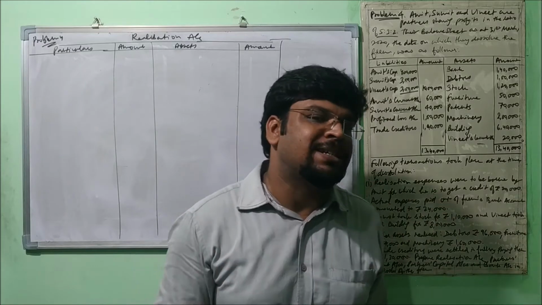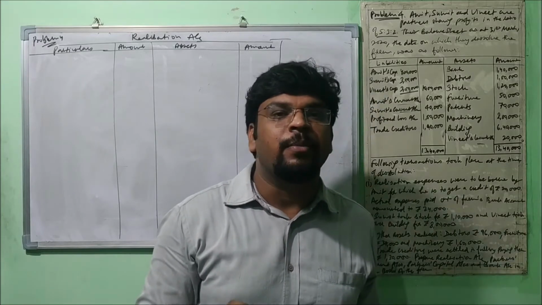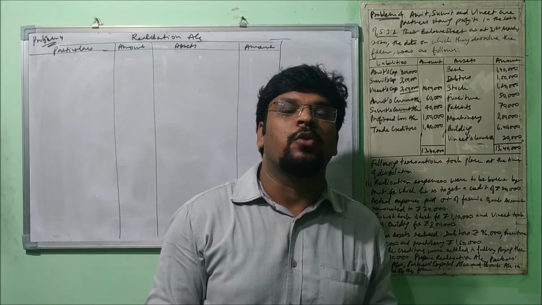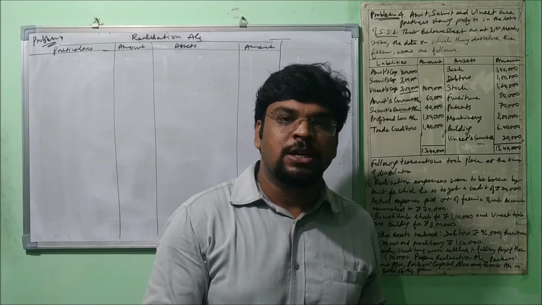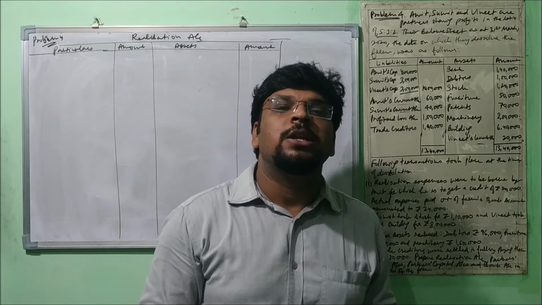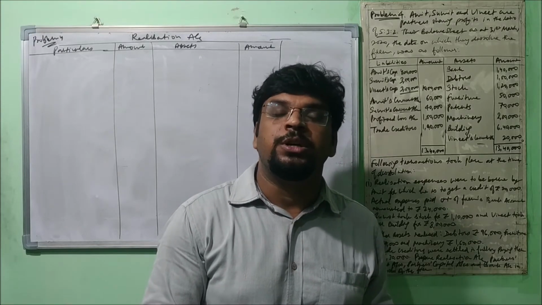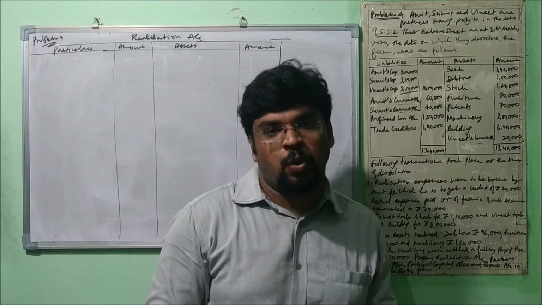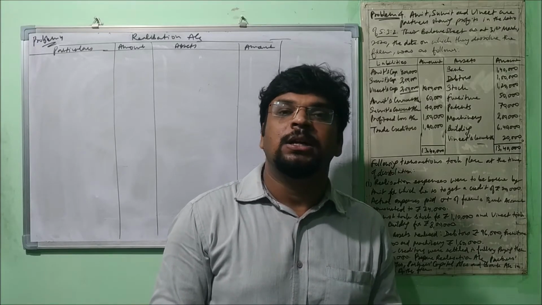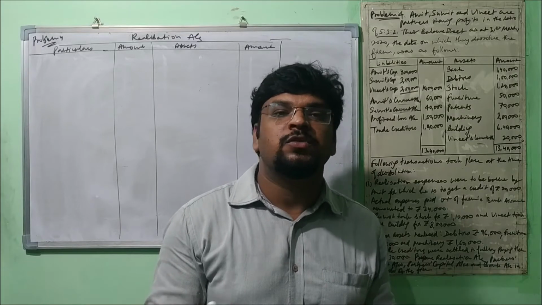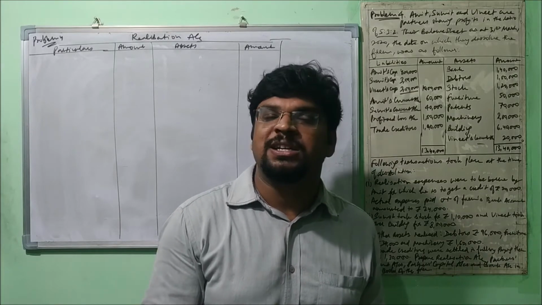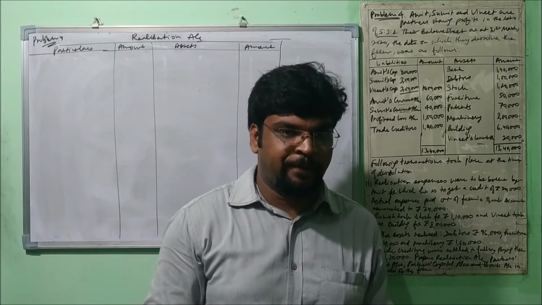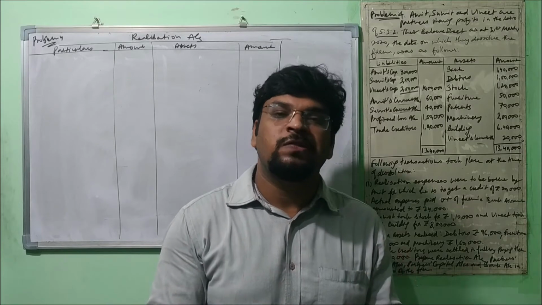So there are two methods in that. One method is to make all the adjustments related to profit and so on in the current account, and then the final balance of the current account should be transferred to the partner's capital account. Another method: just directly transfer the balance of the current account to the partner's capital account and do all the adjustments there. Okay, so we are going to follow the first approach.